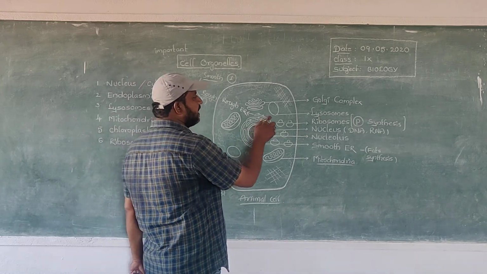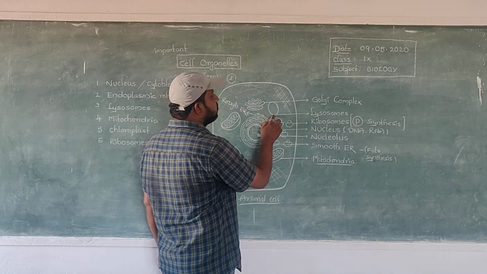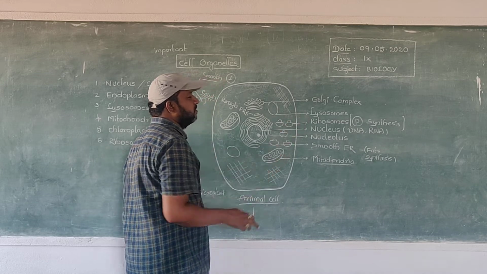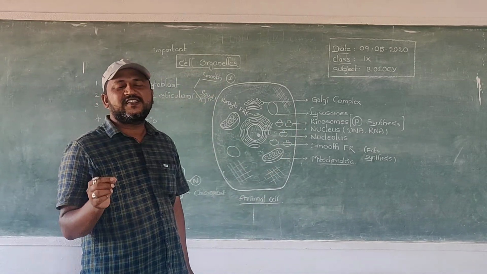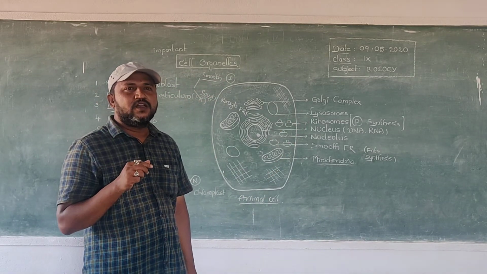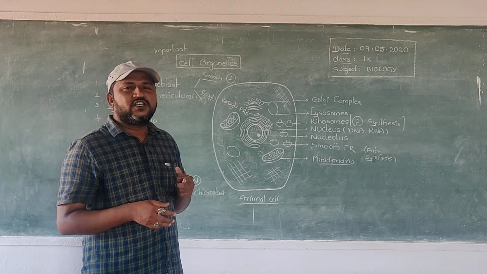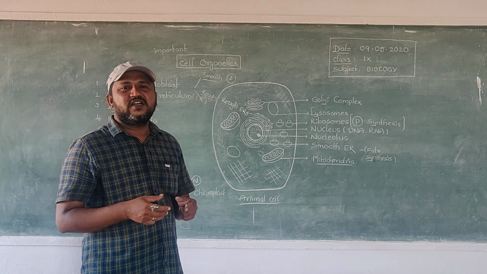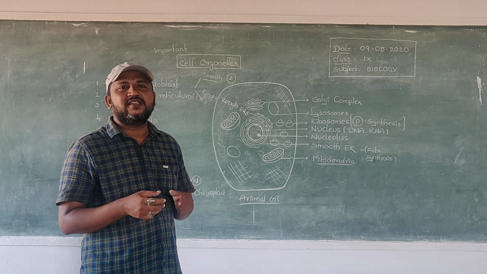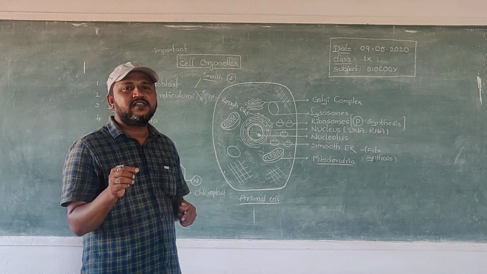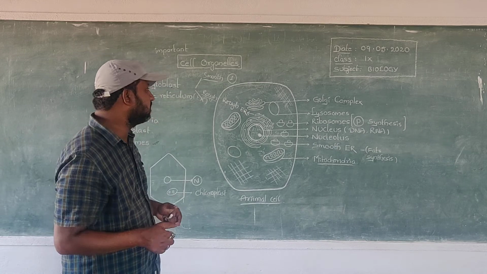So, once again I tell you, the lysosomes are otherwise known as suicidal bags of the cell. Now, the previously asked question is, which organelle is treated as suicidal bags of the cell? The answer is lysosomes.